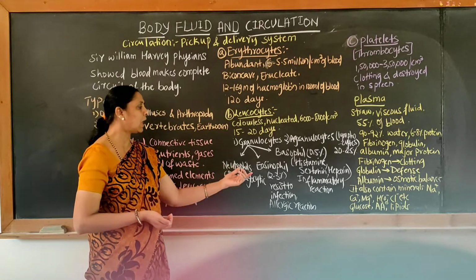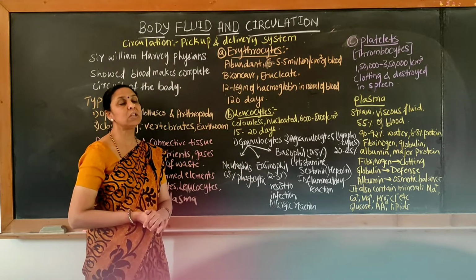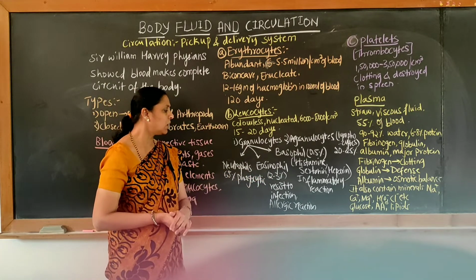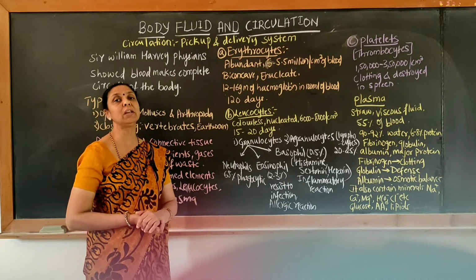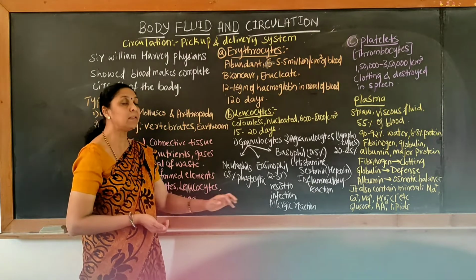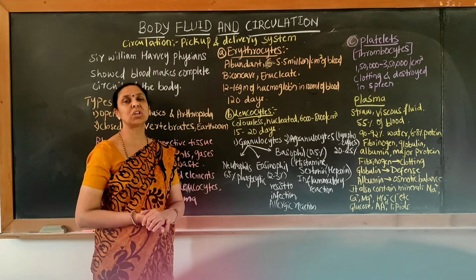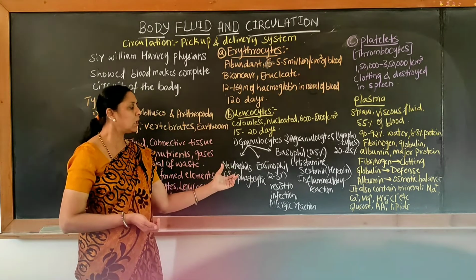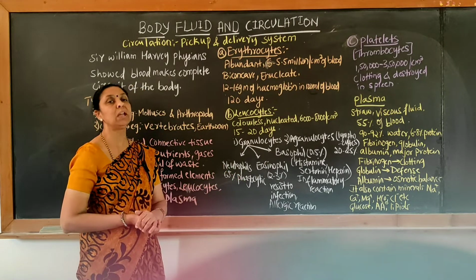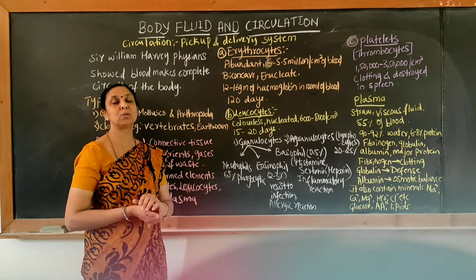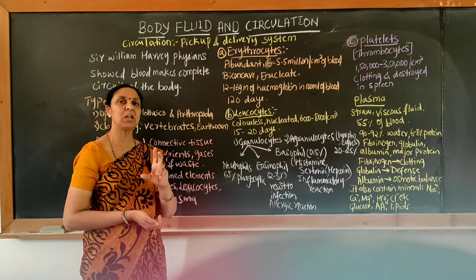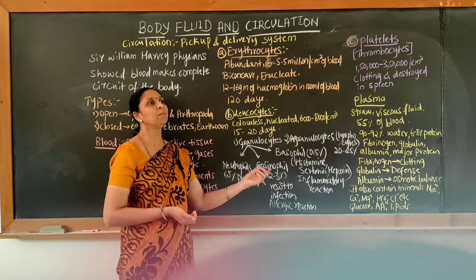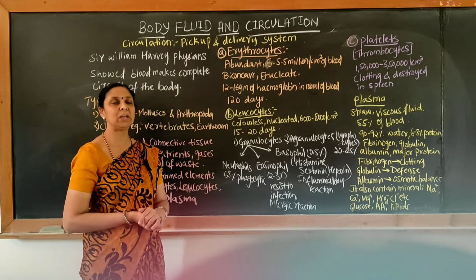Moving on to the second type, eosinophil. These are usually red in color, and the percentage is hardly 2 to 3%. They are helpful in resisting infection, and they are mainly helpful in allergic reactions. Neutrophils usually have a tri-lobed nucleus, 3 lobes can be seen, whereas in eosinophil the nucleus is bilobed.